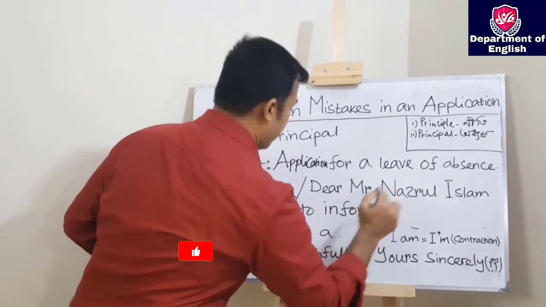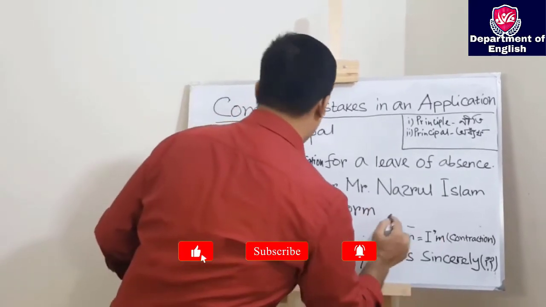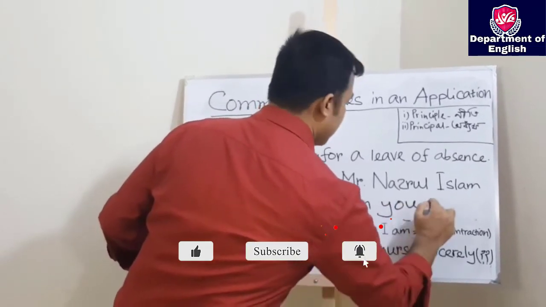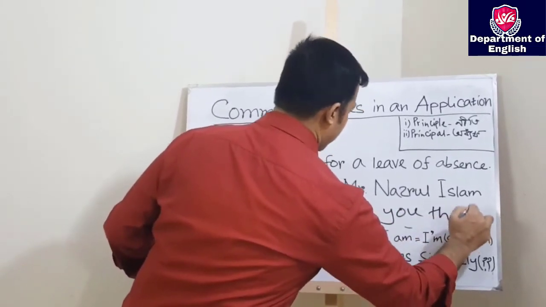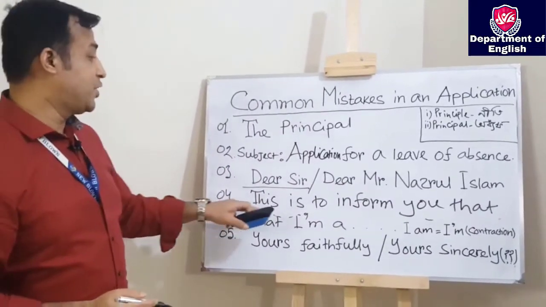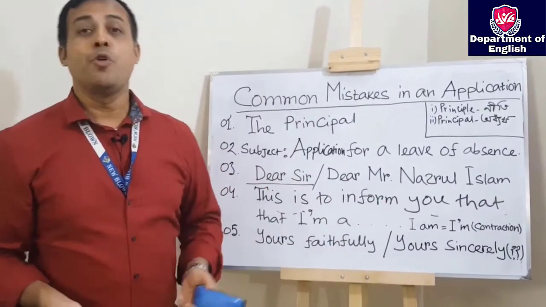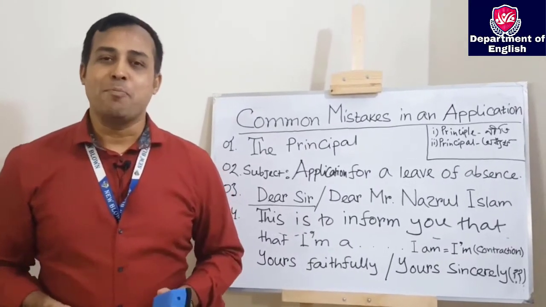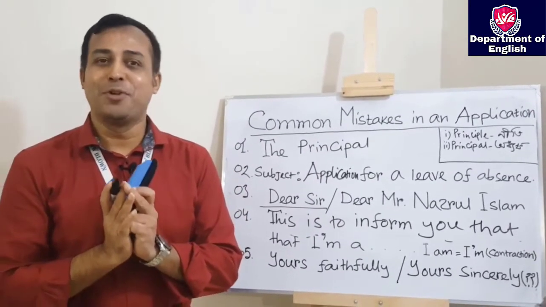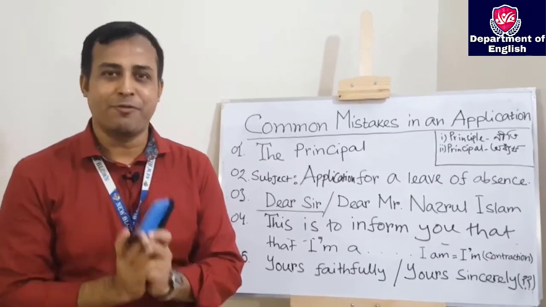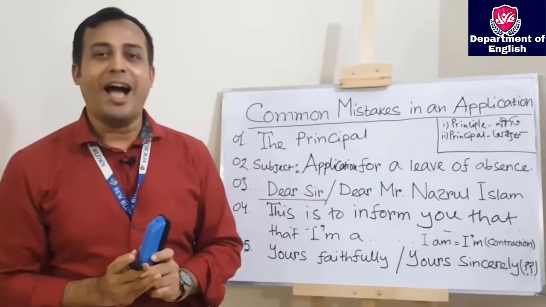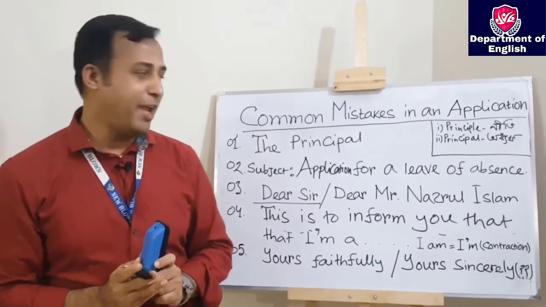I hope after watching today's video, you're not going to write "I beg most respectfully to state that" anymore. So here it goes: "This is to inform you that", or you may write "With due respect, I'd like to inform you that". So I'm begging all of you, please don't write "I beg most respectfully to state that" in the opening paragraph of your application. I hope you will keep my word, okay?